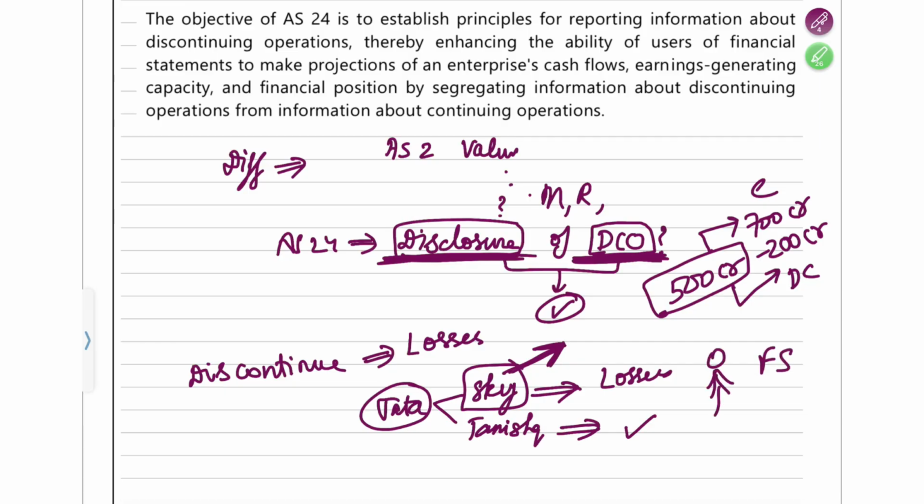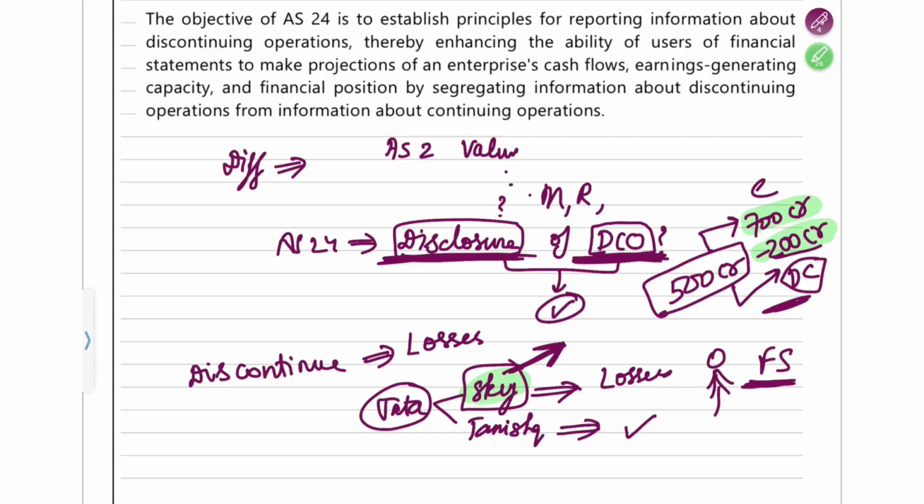Now if you announce today that we are going to discontinue Tata Sky, it will help the users of the financial statements understand why you are doing it. What is the purpose? How is it going to help our company? If you discontinue Tata Sky, that means 200 crores of losses will be cut down, which means you will make 700 crores of profit. So it will improve the financial position of the company in a way.